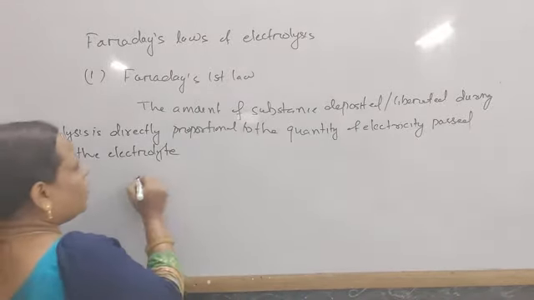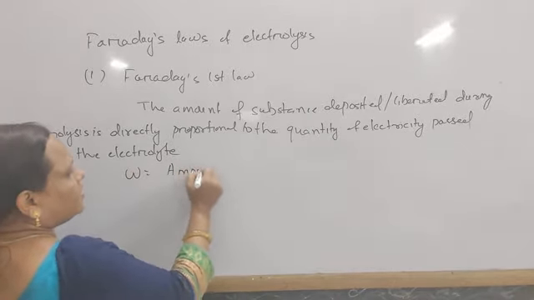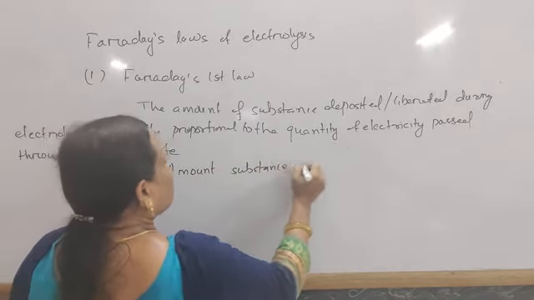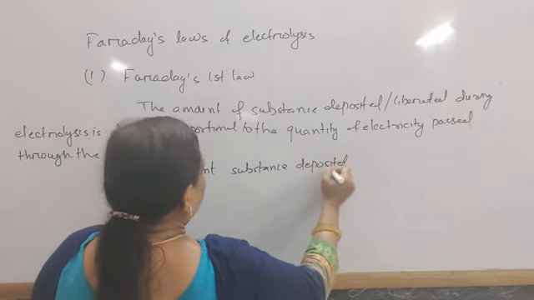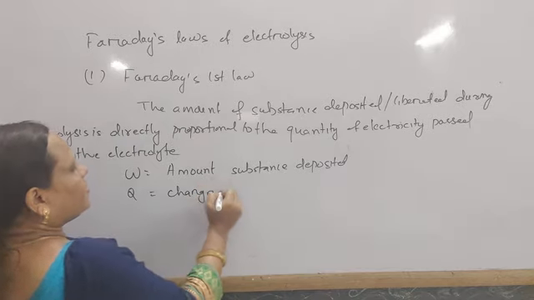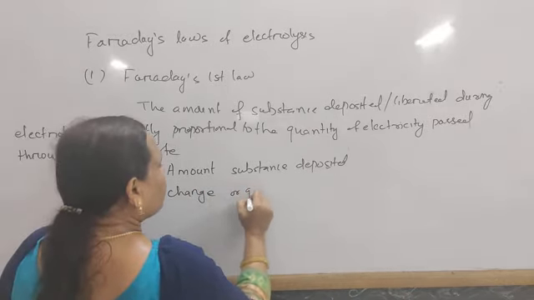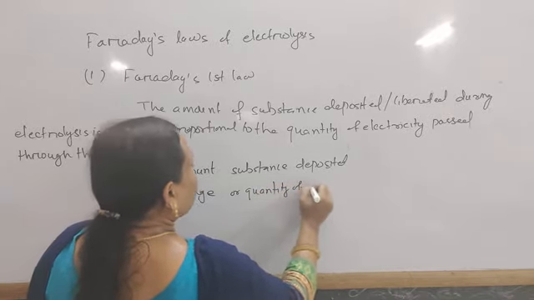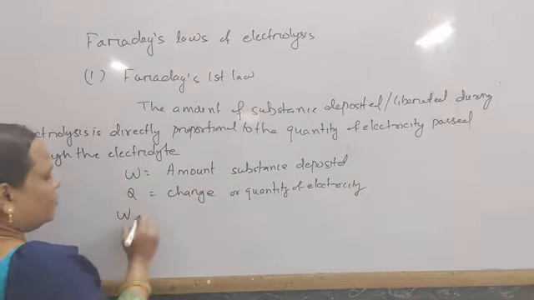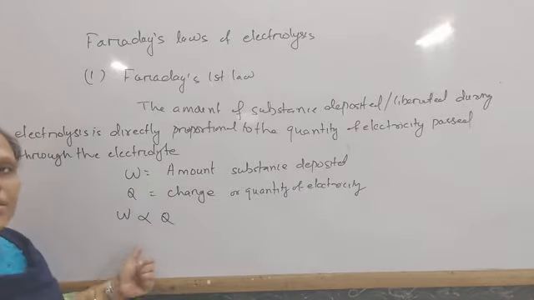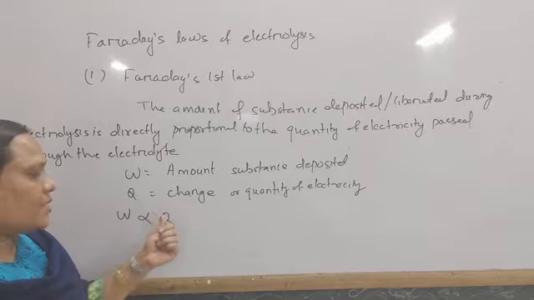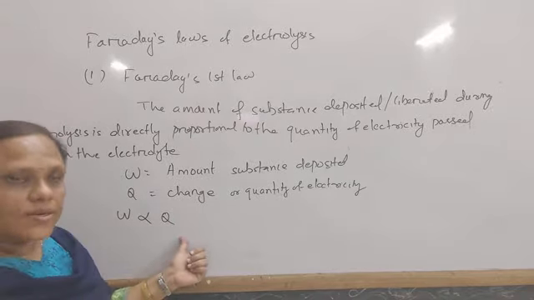If W is the amount or weight of the substance deposited, and Q is the charge or quantity of electricity, then according to Faraday's first law, W is proportional to Q, where W is the weight of the substance deposited and Q is the amount of current passed through the electrolytic solution or molten electrolyte.